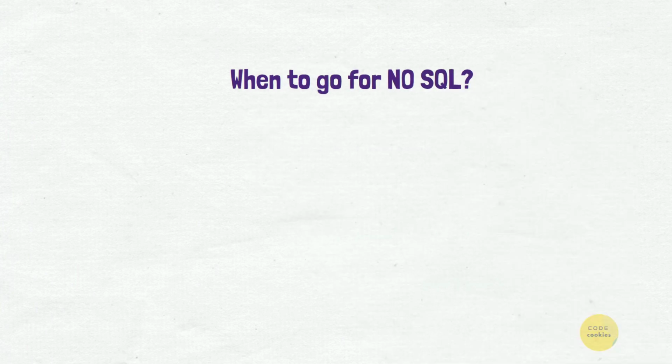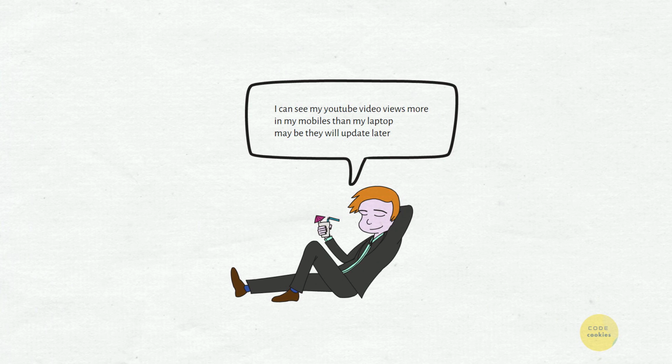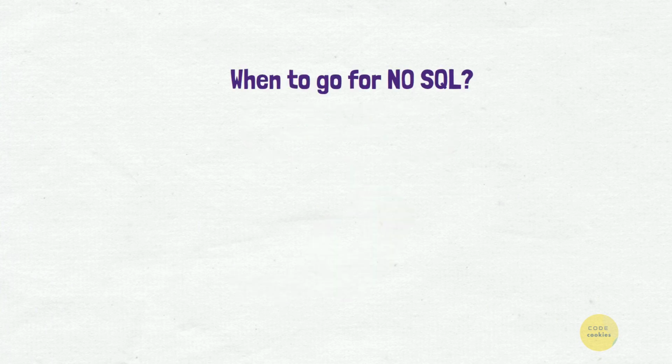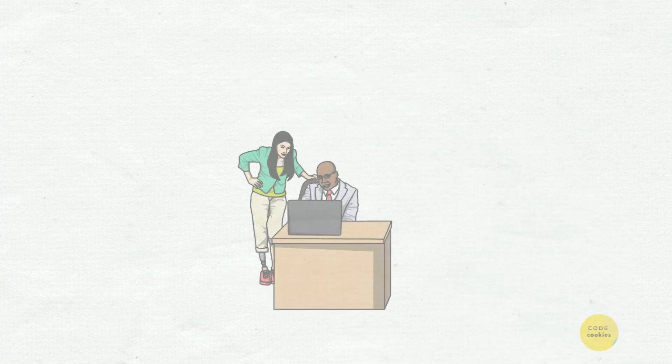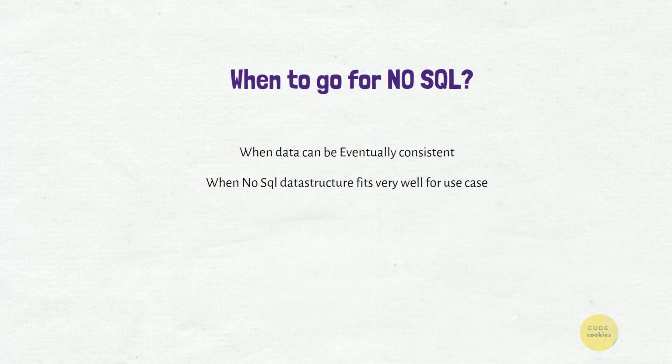Now let us see when we have to go to a NoSQL database. When strong consistency is not required and data can have eventual consistency, we can opt for a NoSQL database. If you have a use case where a data model fits into any type of NoSQL database, then the data can be easily handled and the application layer implementation becomes much easier. In such cases, it's better to choose a NoSQL database where our data model fits.